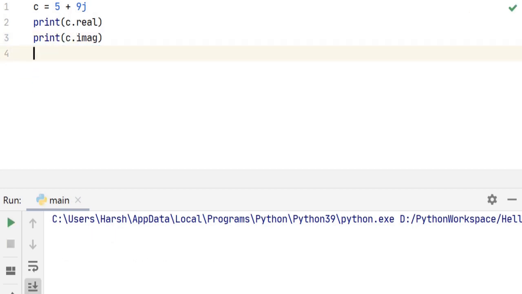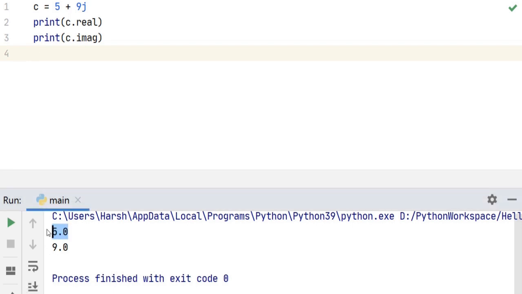Now let's go ahead and run it and it will give us 5.0, which is the real part, and 9.0, which is the imaginary part. Now we need to remember that both the real and the imaginary part of the complex number are stored as float in Python. And so the output shows a decimal value even when we just typed 5 and 9.